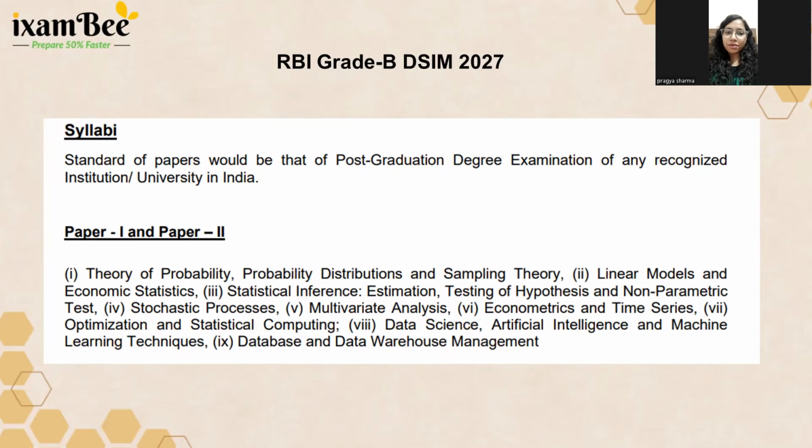Next we talk about the stochastic process, in which Poisson process, Markov chains, standard Brownian motions are there, and questions are asked from that. The next is multivariate analysis and econometrics time series. And then we talk about optimization and statistical computing. And these are for data science background students: data science, AI, ML techniques, database and data warehouse management, their techniques, their procedures. So this is the detailed syllabus.